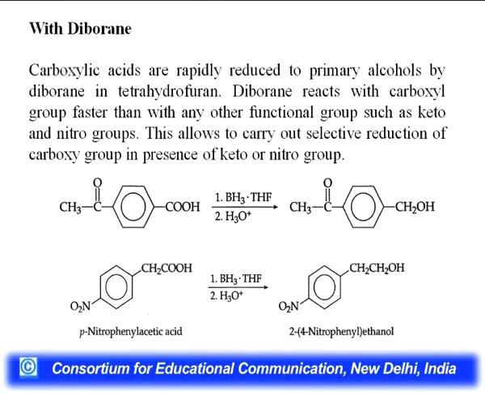Diborane reacts with the carboxylic group faster than with any other functional group such as keto or nitro group. This allows us to carry out selective reduction of the carboxylic group in the presence of keto or nitro group. So, you can see the selective reduction of the carboxylic group in the presence of keto or nitro group to convert it to the primary alcohol.